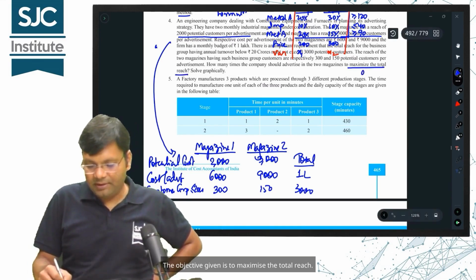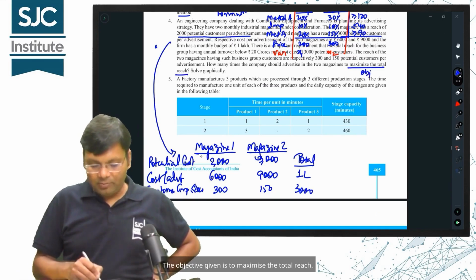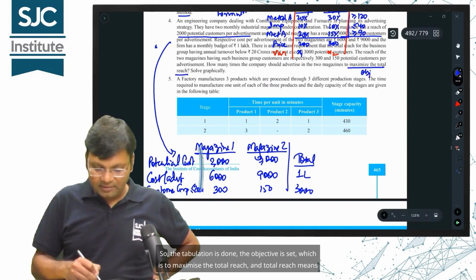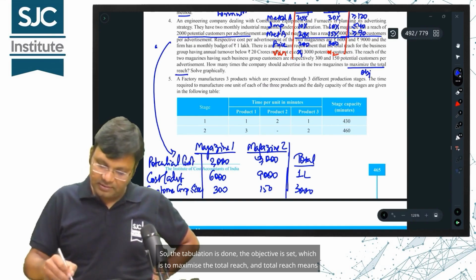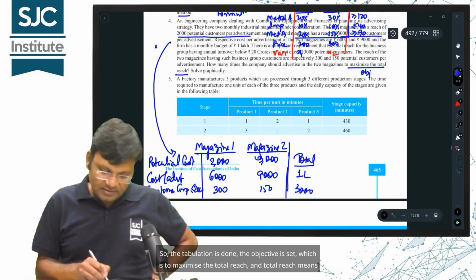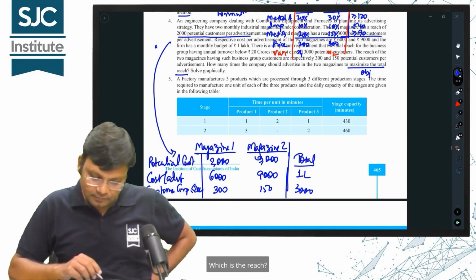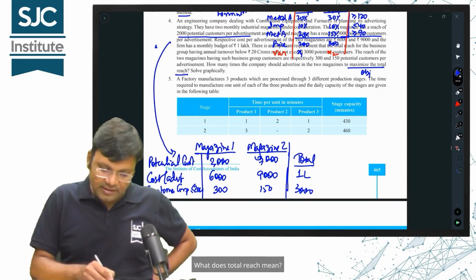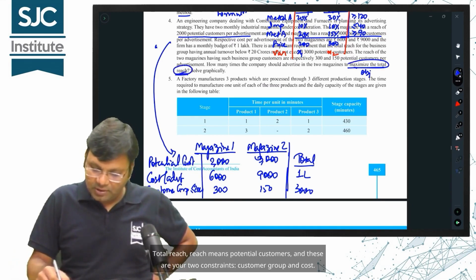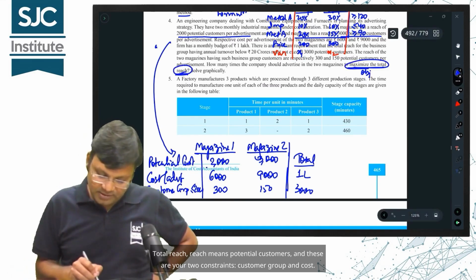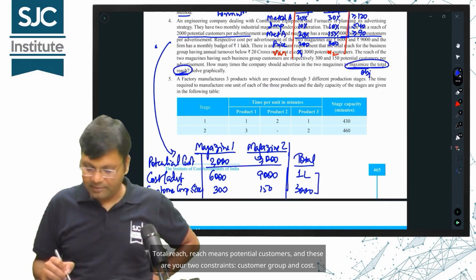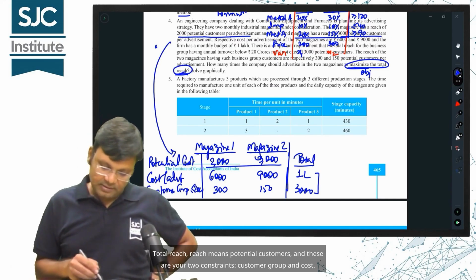The objective given is to maximize the total reach. So, the tabulation is done, the objective is set, which is to maximize the total reach, and total reach means the potential customers. What does total reach mean? Total reach means potential customers, and these are your two constraints, customer group and cost.